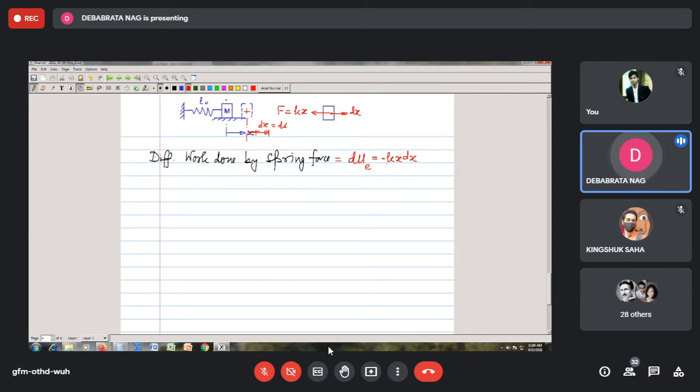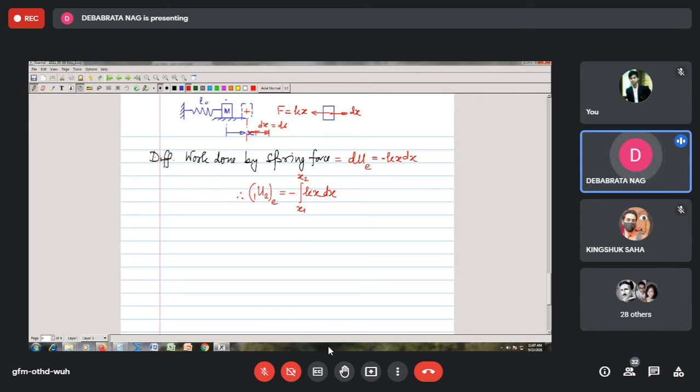So you see, this is your work done. Now if you want to take it from position x1 to position x2, what will be the net work done? You can therefore say 1U2e, the elastic component, becomes equal to minus integration from x1 to x2 of k into x into dx.